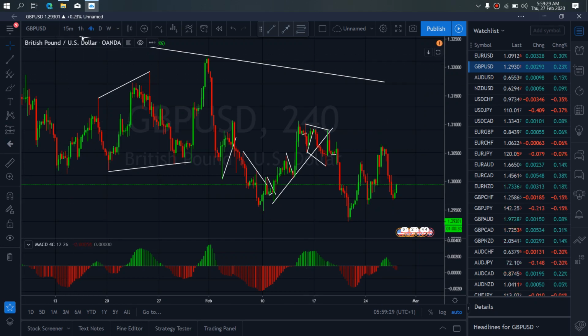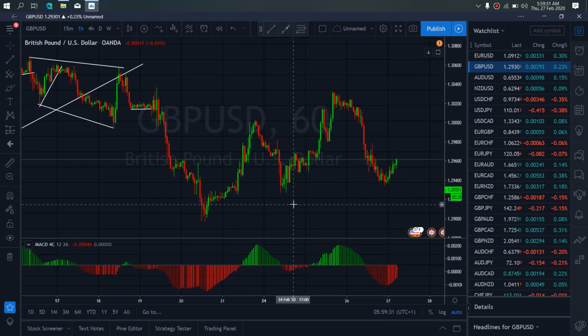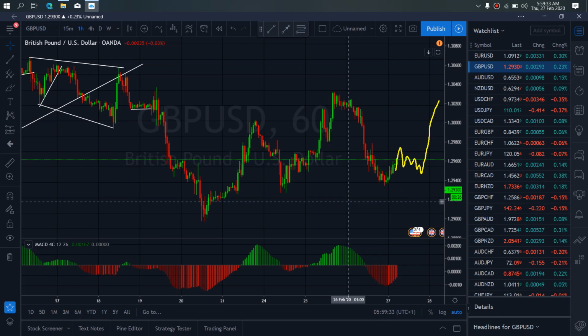If we zoom to 1-hour time frame on pound dollar, on the 1-hour time frame, this is really looking like a correction for more drops. So we have to watch it spike up and correct for us to get into.